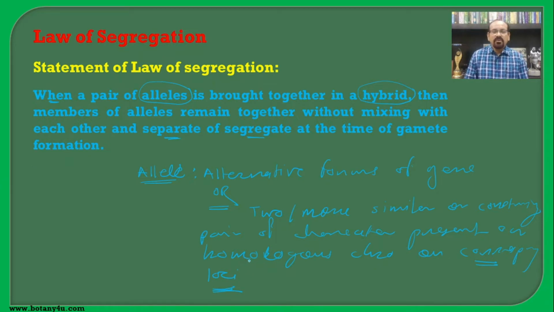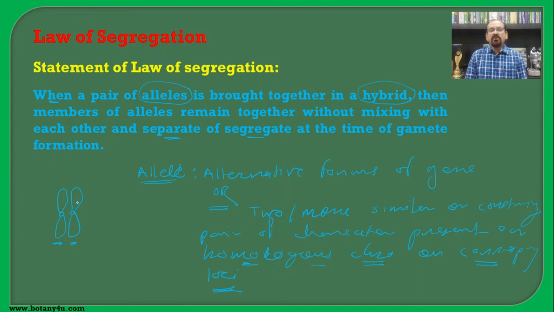So first of all, we will see the homologous chromosome. Say for example, if this is a pair of homologous chromosomes, first one and chromosome second one. Homologous chromosomes means the morphologically as well as genetically similar chromosomes.